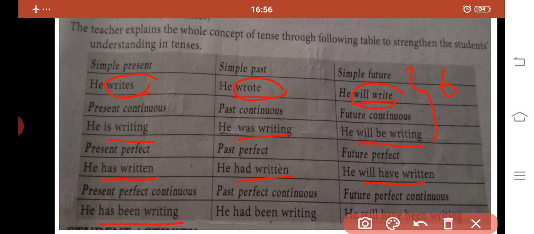In past perfect continuous, the verb form is had been writing. In future perfect continuous, the verb form is will have been writing. Here we can see the whole concept of tense through the following table.